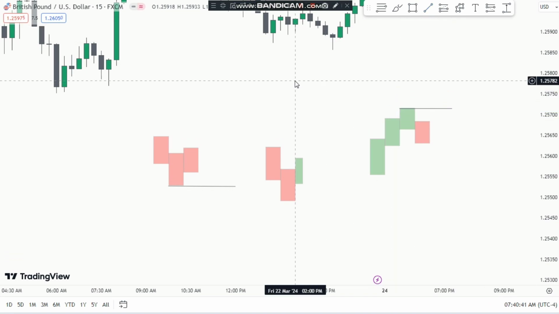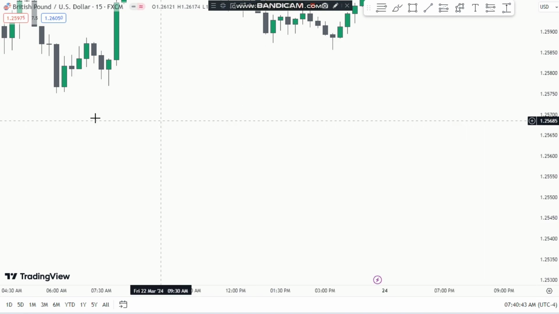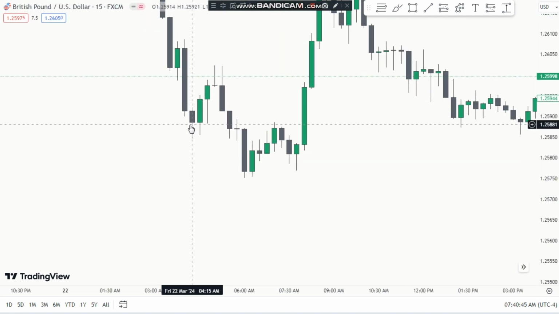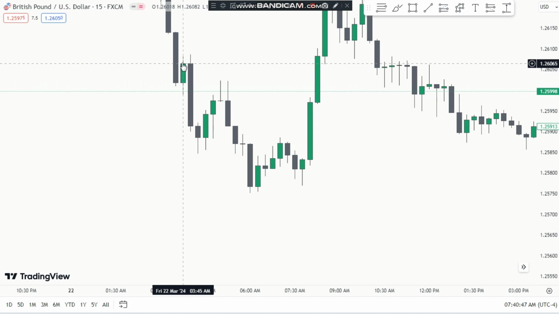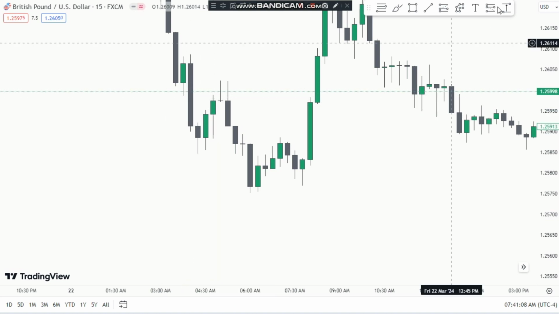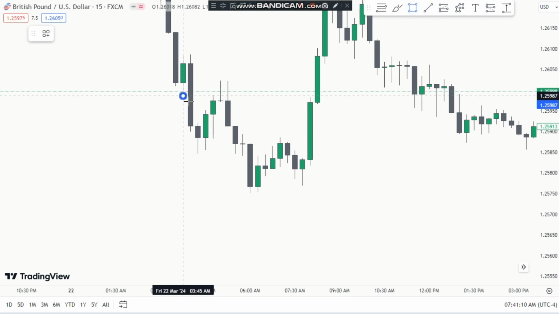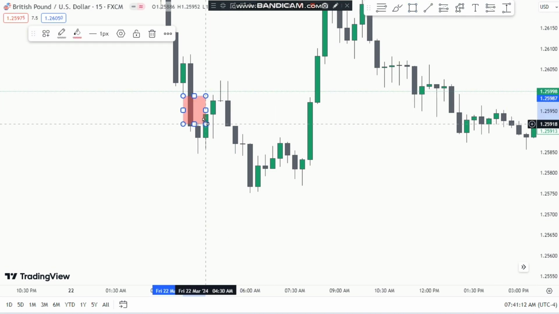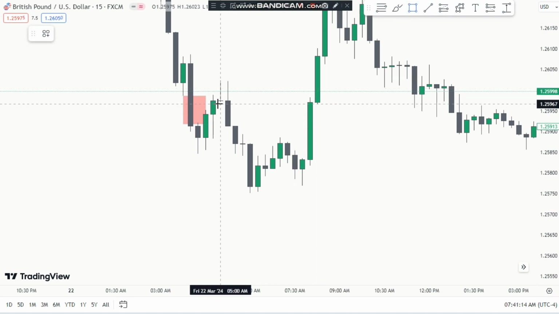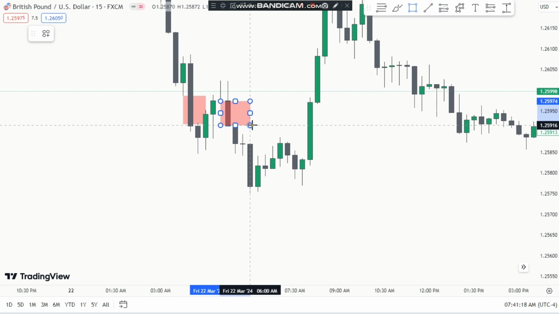So I will show you these fair value gaps and the swing highs and swing lows on the chart. You can see this was the bullish candle and then we got this bearish candle. So you can see there is a gap between the bottom of this candle and the top of this candle. This gap is called the fair value gap, okay? You can find it everywhere. You can see the gap between the bottom of this and the top of this. This is also a fair value gap.